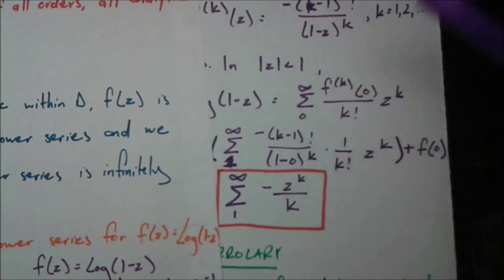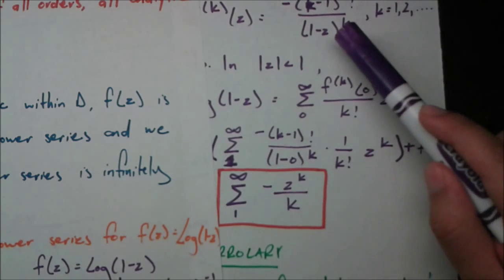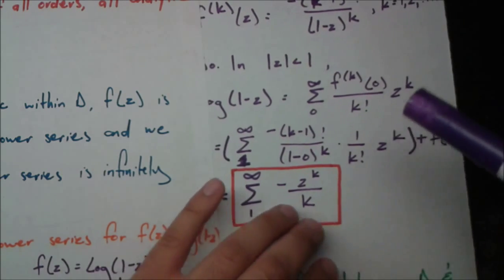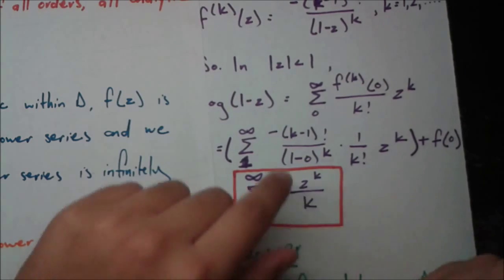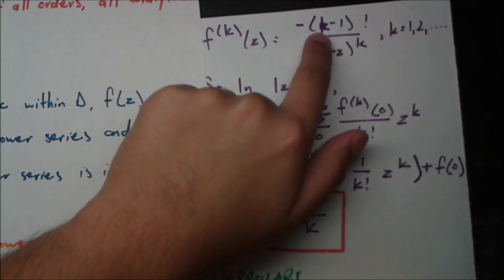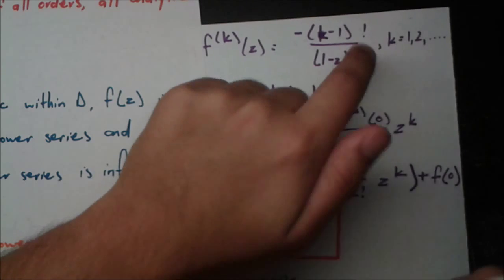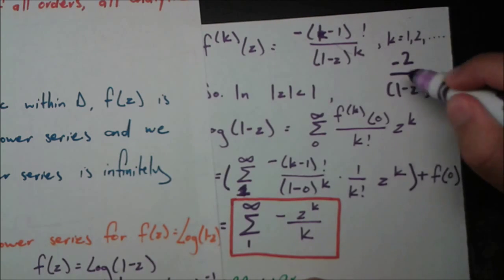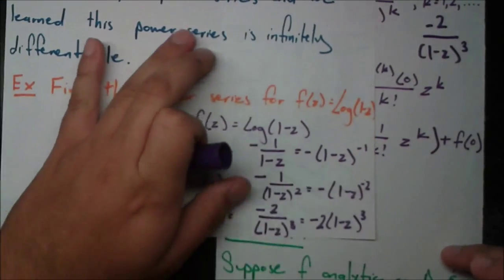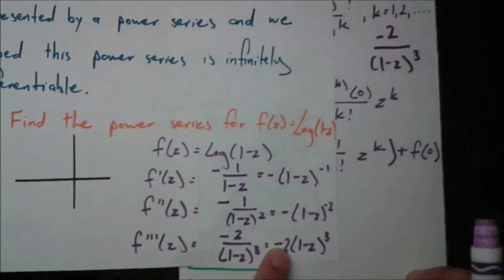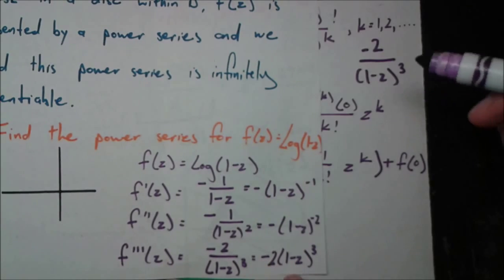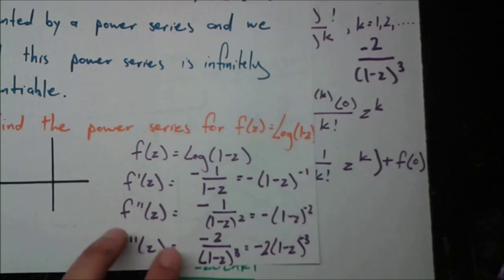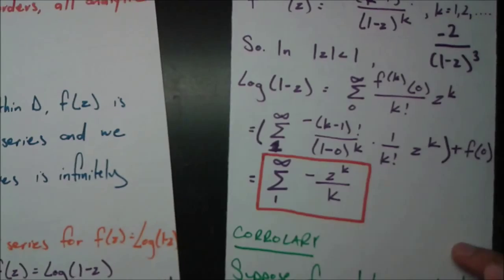But for all the other derivatives, first, second, third, and so on, it's given by this form. Let's just test that. Let's say we wanted the third derivative. So k is now 3, so it's going to be 3 minus 1, which is 2 factorial. So we would have negative 2 over 1 minus z to the power of k, which is 3. Is that indeed the third derivative? Yeah, it's negative 2 times 1 minus z to the power of negative 3. Okay, and this is the same thing as we have right here.